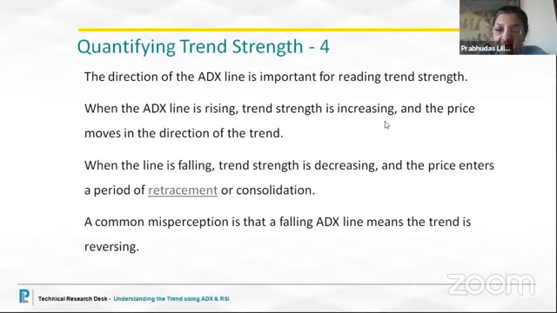The ADX is giving us the strength, and the PDI or the MDI is giving us the direction of the trend, whether it is upward or downward. So when the line is falling, trend strength is decreasing. So when the ADX, after making a peak, is retracing, like RSI, ADX also shows us a negative divergence or a positive divergence. This we shall be studying in the forthcoming slide. So a common understanding is that the falling ADX line means that the trend is reversing. This is not so. This is what we just mentioned in the very first slide, that it could be for a continuation.